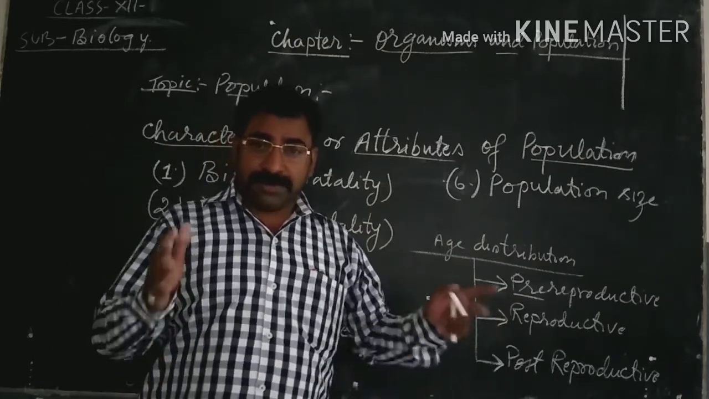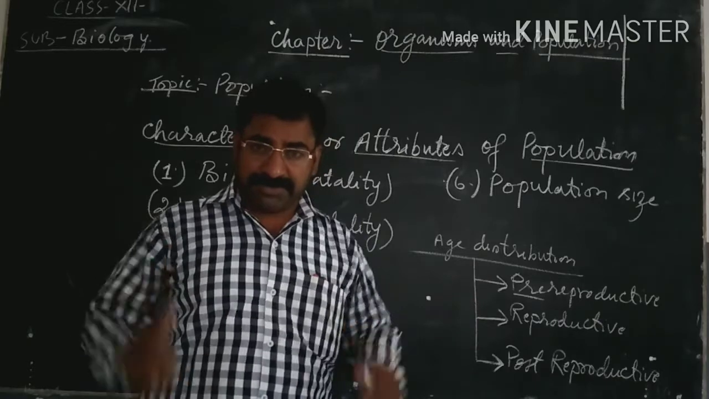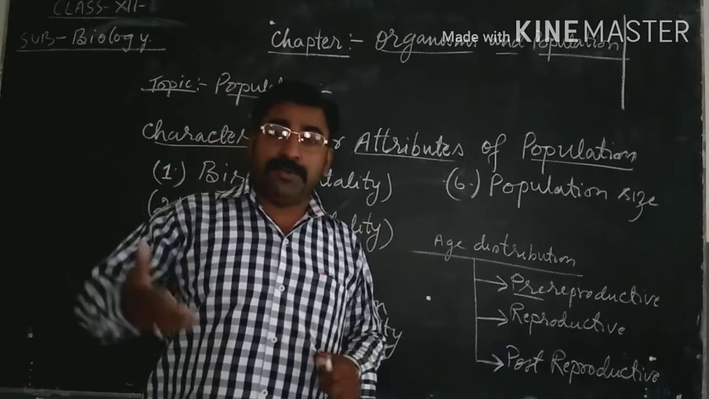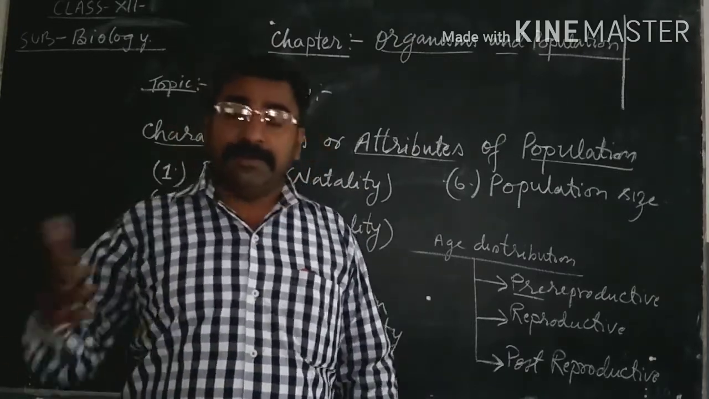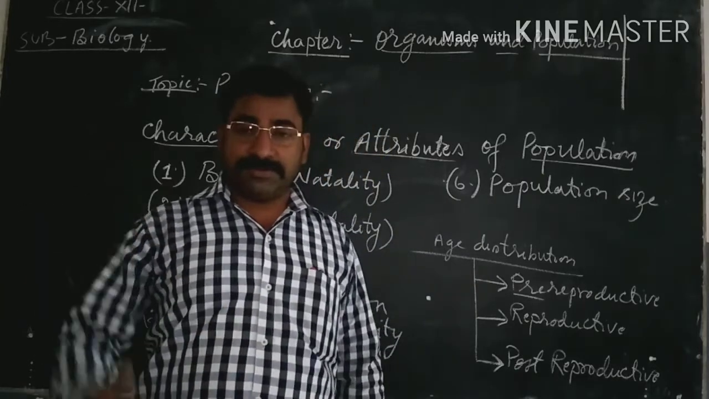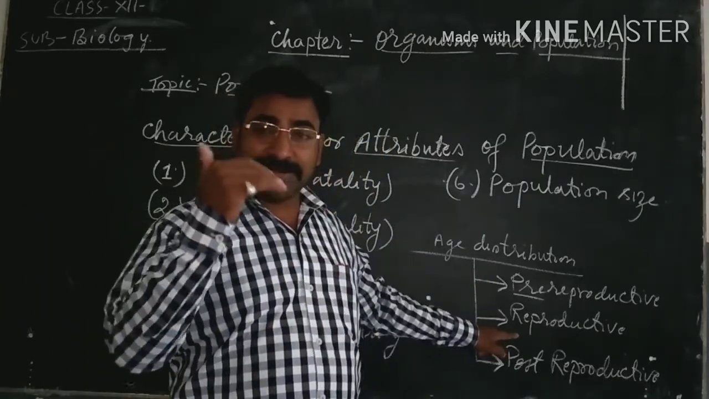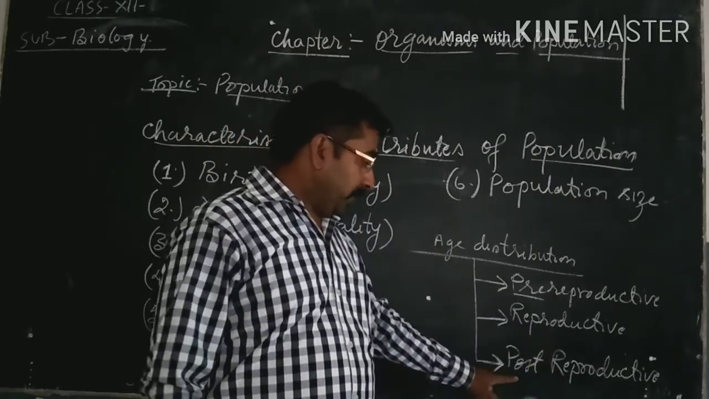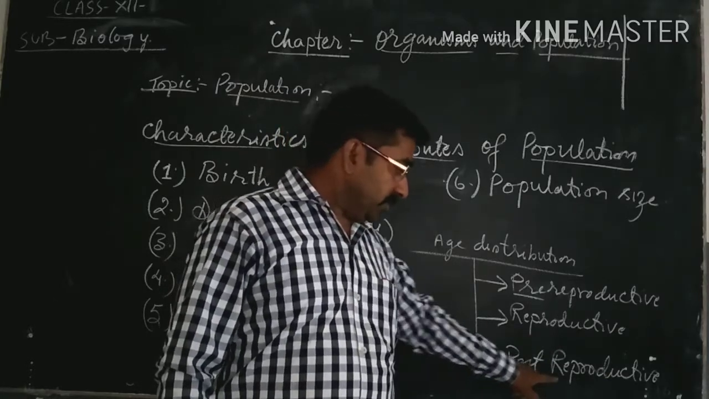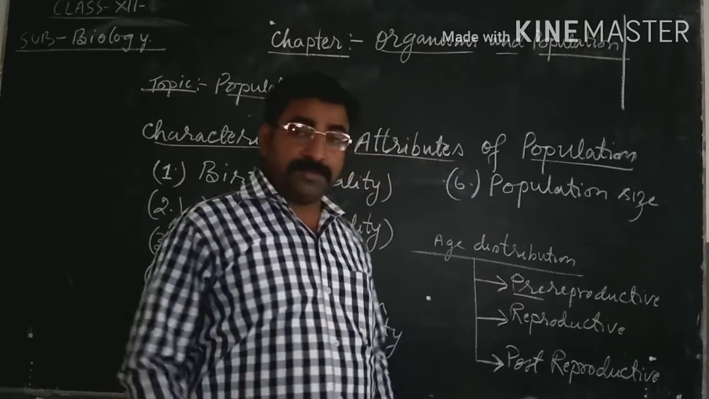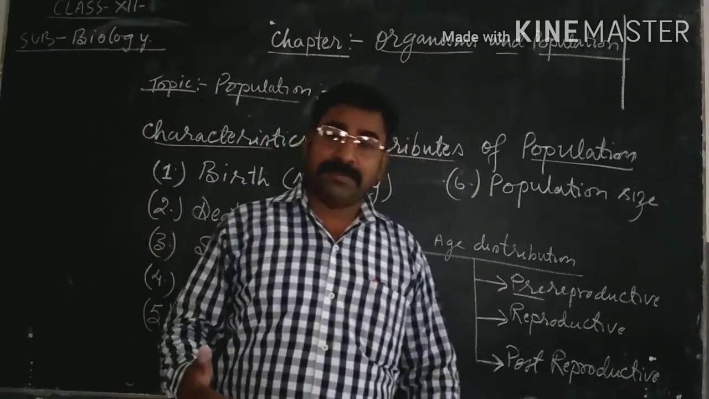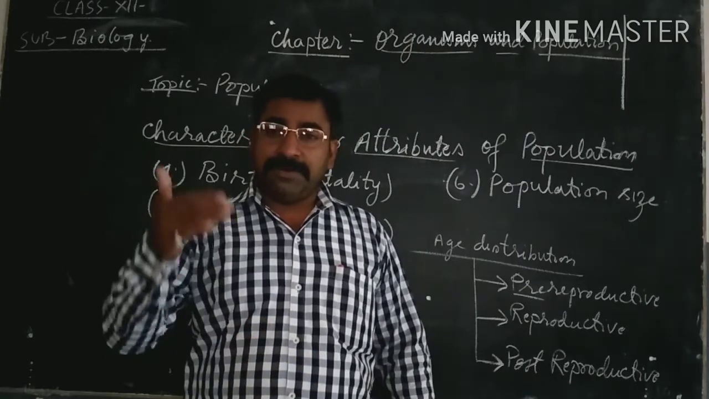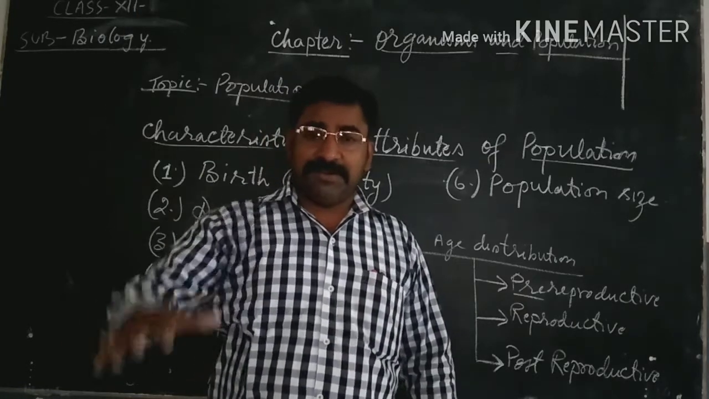The reproductive group is the number of individuals of a population of a particular species which are sexually mature, and they have the ability to produce young ones. That category of age distribution is called the reproductive group. And post-reproductive is the old age, means the individuals of a particular population whose fertility efficiency decreases.